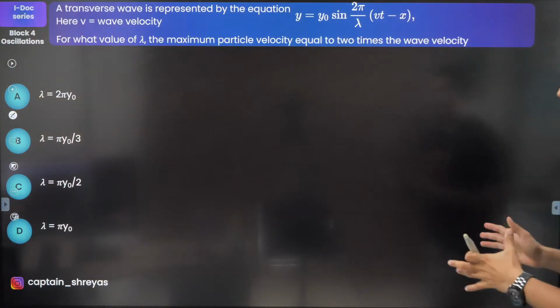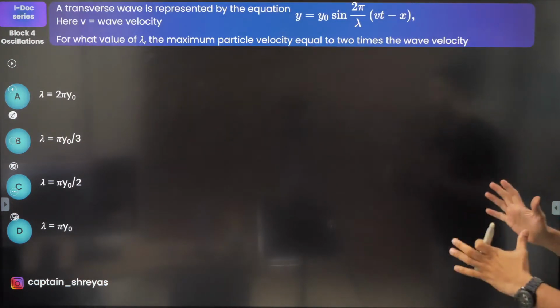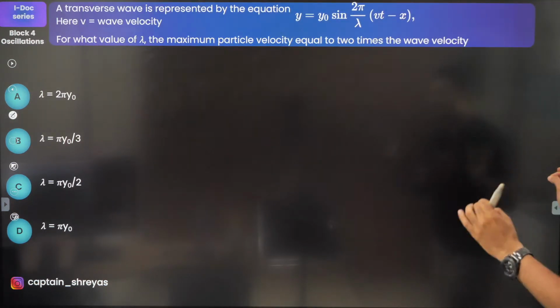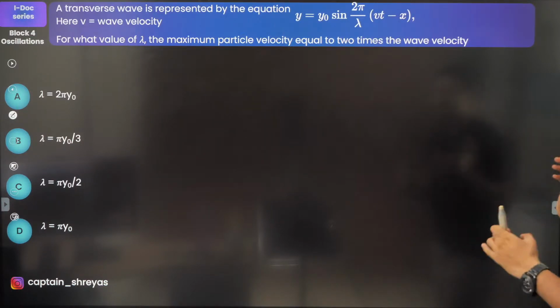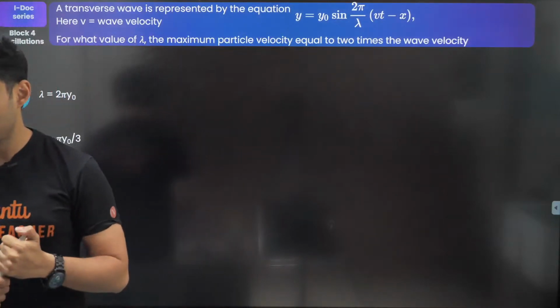A transverse wave is represented by this equation. Here V is the wave velocity. For what value of the wavelength is the maximum particle speed 2 times the wave velocity? This will come under the average or above average questions.